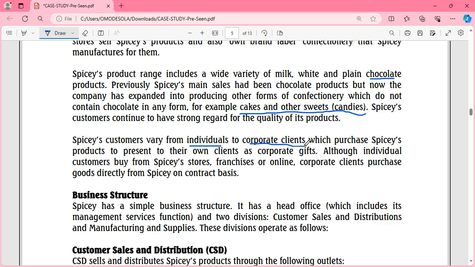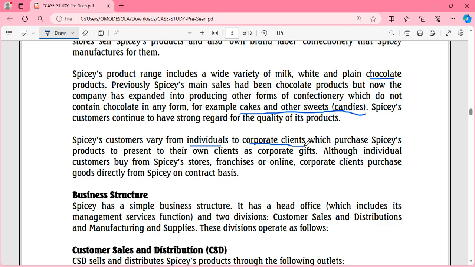People are gifting confectionery products. So these corporate clients purchase Spicy products to give as corporate gifts to their clients. Like a company doing end of the year packages for their clients, or sometimes for their employees. So you see them giving hampers, right?